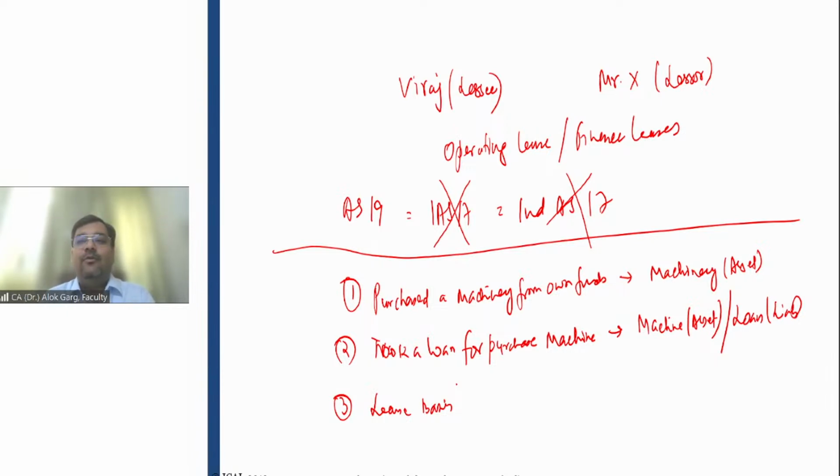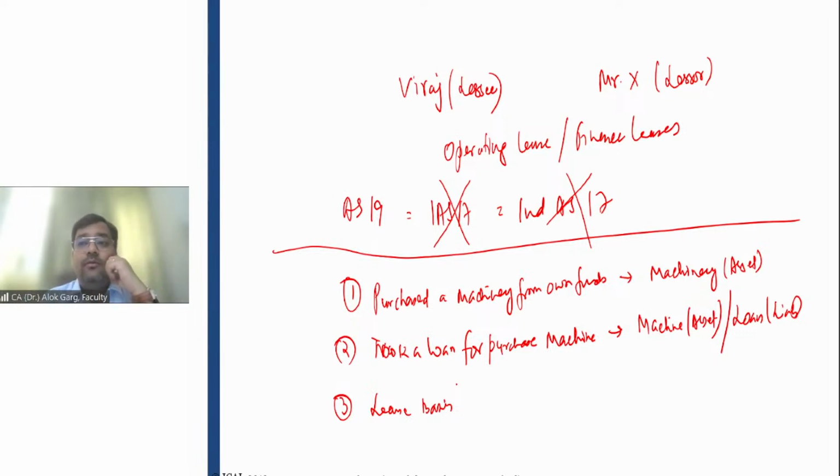But what Mansa will do as per AS 19, okay? And I have told you that old IAS 17 and Ind AS 17 were similar to AS 19. So Mansa will just recognize the lease rental on an accrual basis and will pay the lease rental. Mansa will not recognize any asset in the books of account. Guys, don't you think